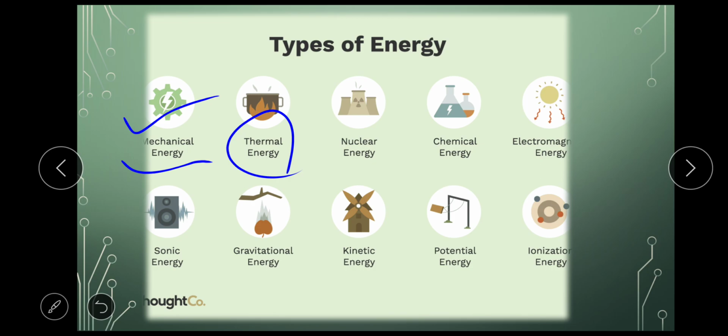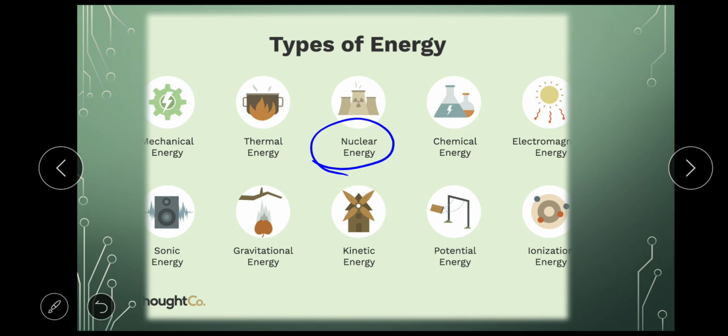We know the steam engine, where coal is burnt and produces a lot of steam, which runs the train. So that is nothing but thermal energy. Okay, next is nuclear energy. Nuclear energy is because of radioactive substances like uranium and plutonium. These are radioactive substances which, when processed, emit a lot of energy which can be used for producing electricity. So that was nuclear energy.